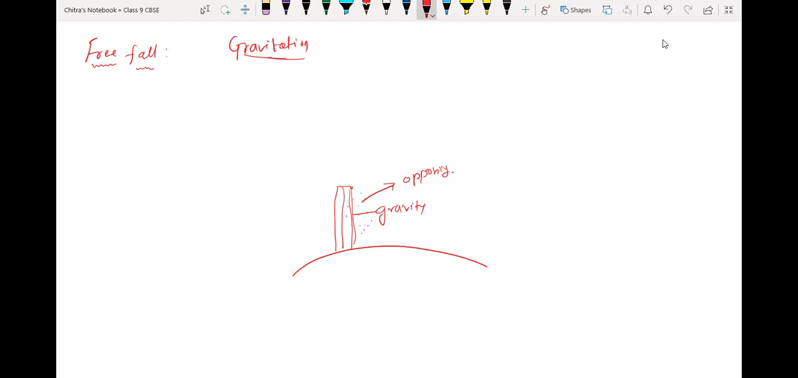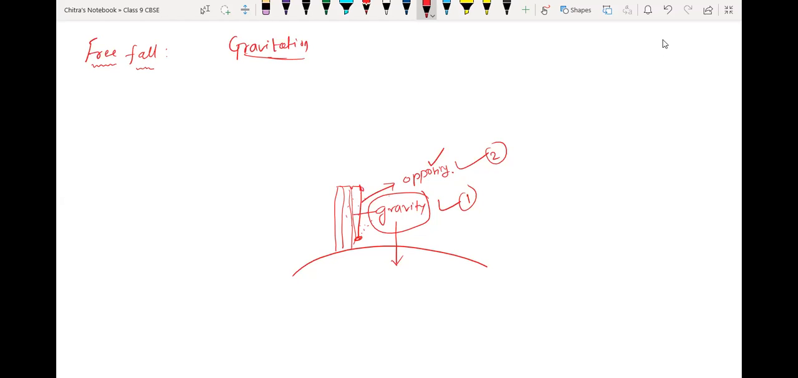So the object is falling from here to here, but two forces are working. One is gravity, which is attracting the object toward the center, and the other force is opposing the fall of the object. One is gravity and the other is the opposing force acted by the particles. That means it is not going to be free fall.